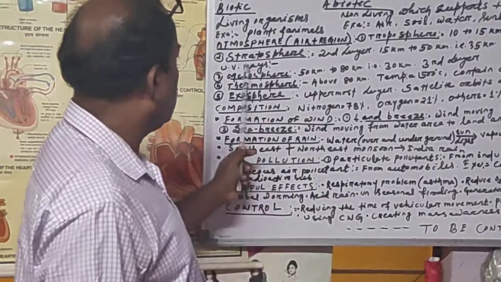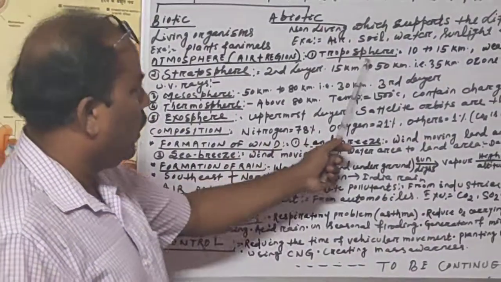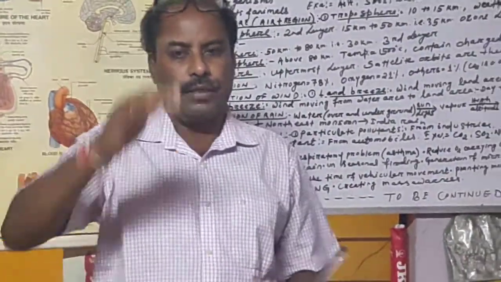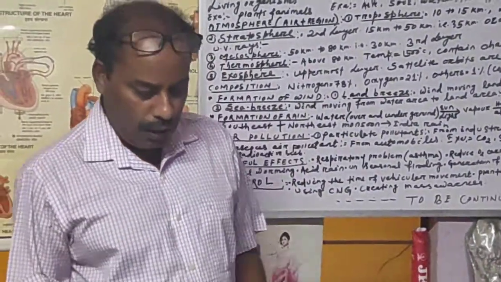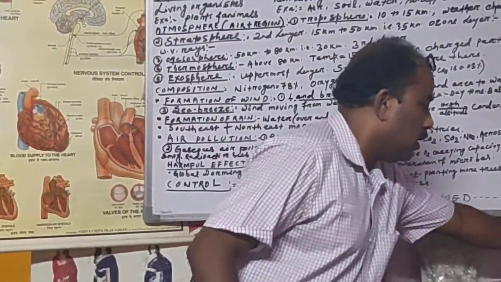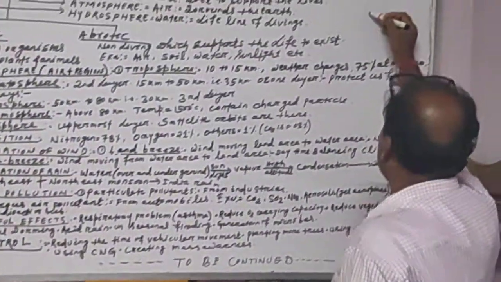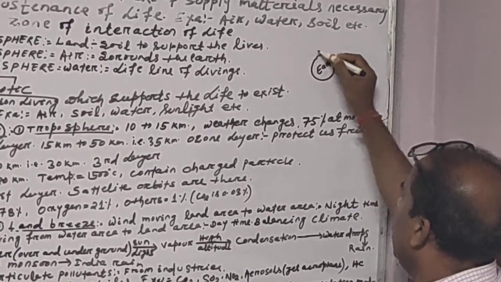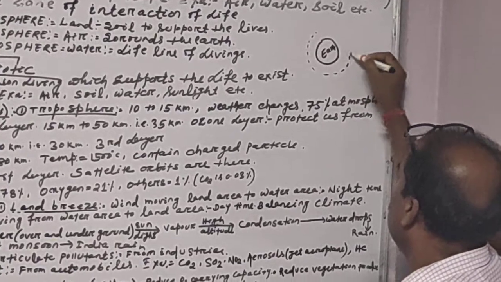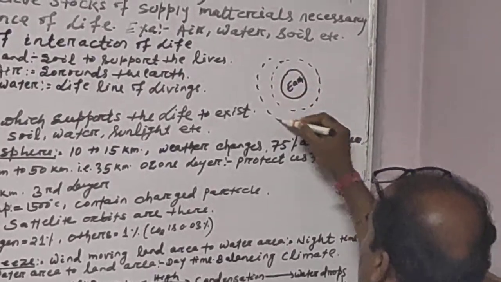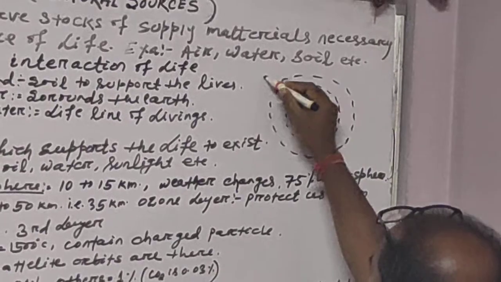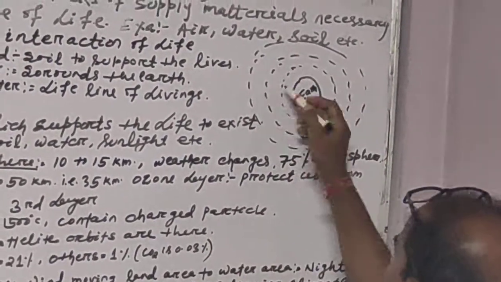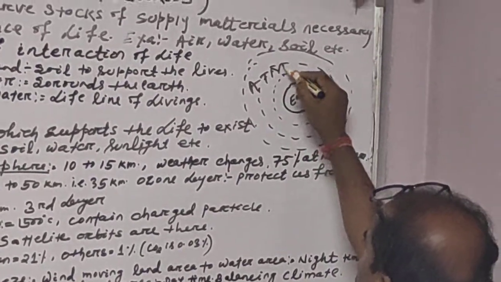So now this atmosphere or air is divided into different layers. Atmosphere is divided into different layers. Let us see. So here let us come. Suppose this is the earth. This one is earth, and around the earth there is the surrounding of air, and suppose up to this level air is there. This is called the atmosphere.